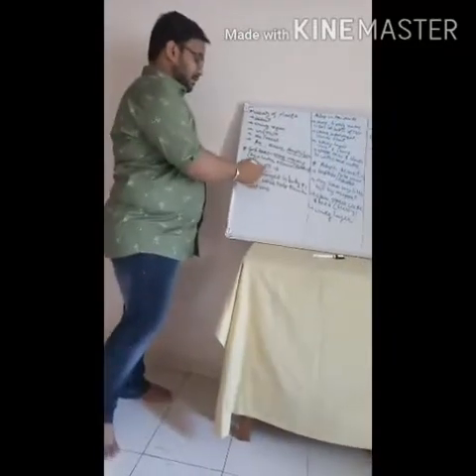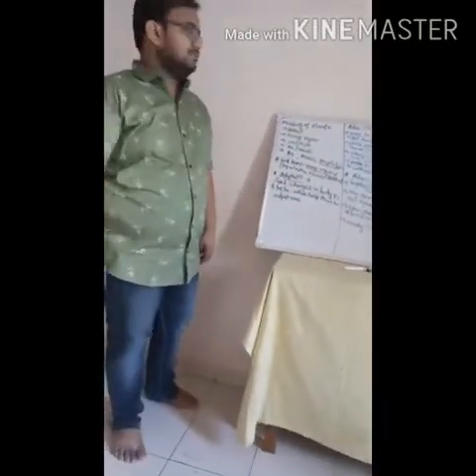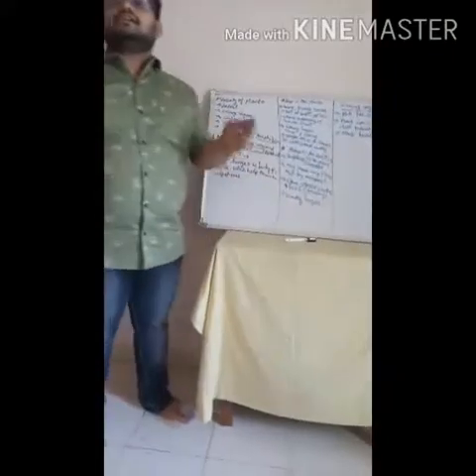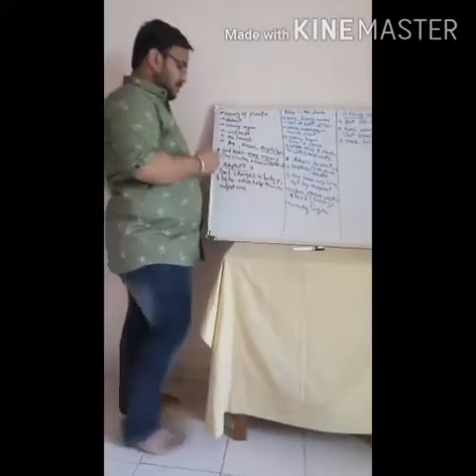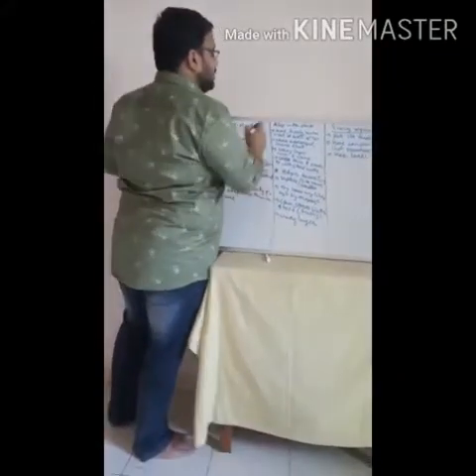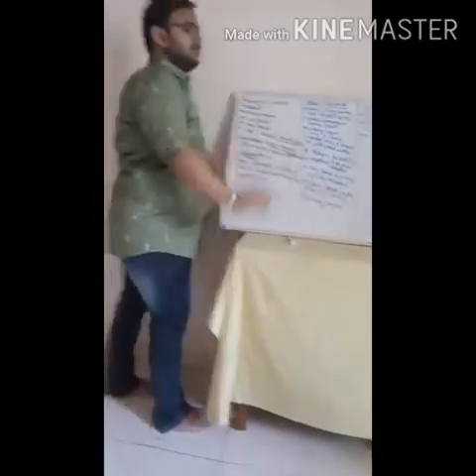So the changes in behavior as well as the body parts of an organism to adjust to a particular climate or particular surrounding, that is called adaptation. Next, now we see certain adaptations. First, we are going to see adaptations in aquatic plants.